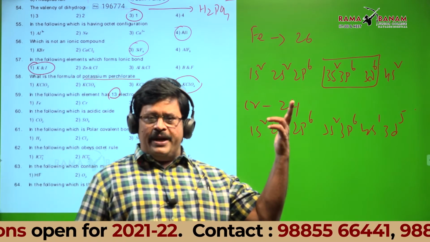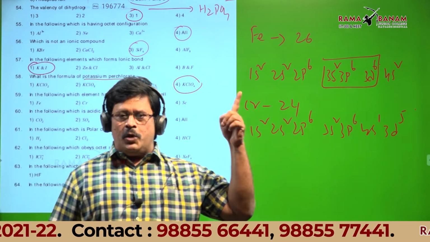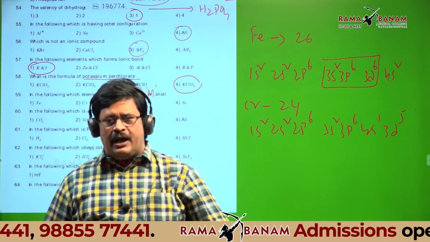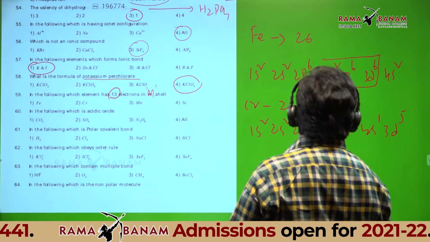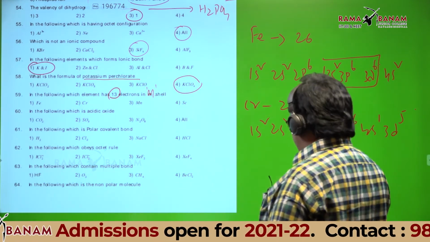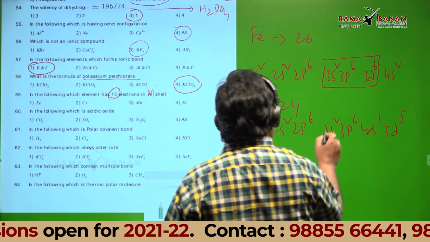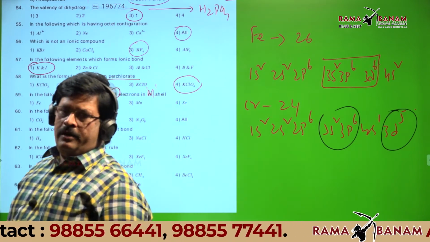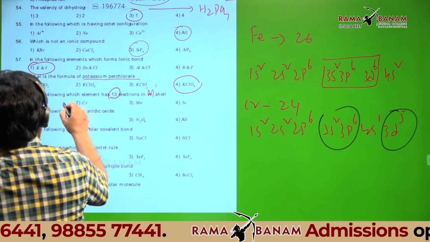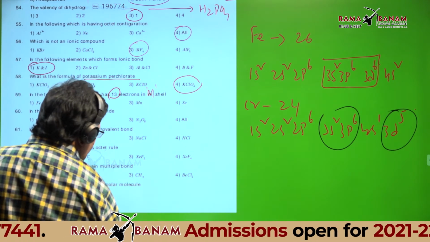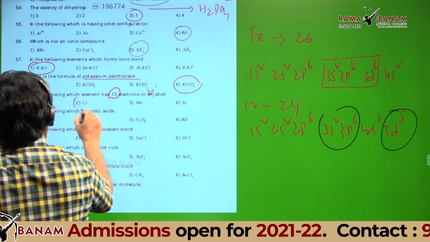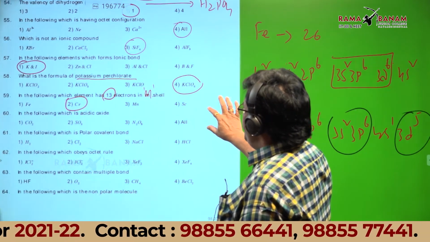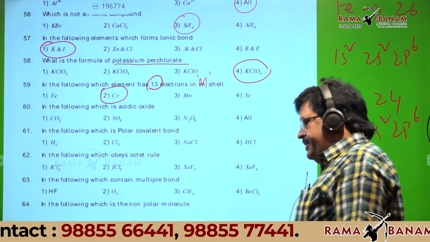I told two elements in the first 30. One is chromium, second one is copper. In both cases there is an anomaly in the configuration. So chromium is 4s1, 3d5. What is the third shell in this? 3s, 3p, 3d. Then count how many: 13. That's what we want. So answer is chromium. Is it okay? Yes, sir.